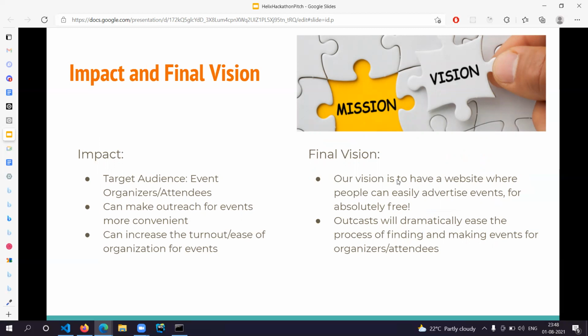By doing this, we're able to allow event organizers to easily reach possible participants by establishing their events on a website solely dedicated to educating individuals about events, consequently also increasing the overall participation and turnout for events, and providing an easy way for participants and organizers to collaborate.